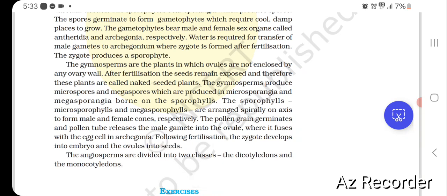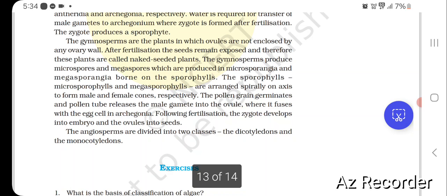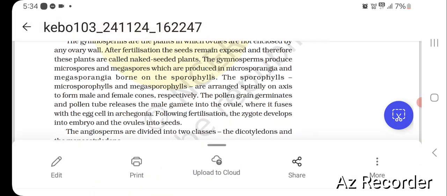The gymnosperms are the plants in which ovules are not enclosed by any ovary wall. After fertilization, the seeds remain exposed and therefore these plants are called naked seeded plants. The gymnosperms produce microspores and megaspores, which are produced in microsporangia and megasporangia borne on the sporophylls. The sporophylls, microsporophylls and megasporophylls, are arranged spirally on an axis to form male and female cones respectively.